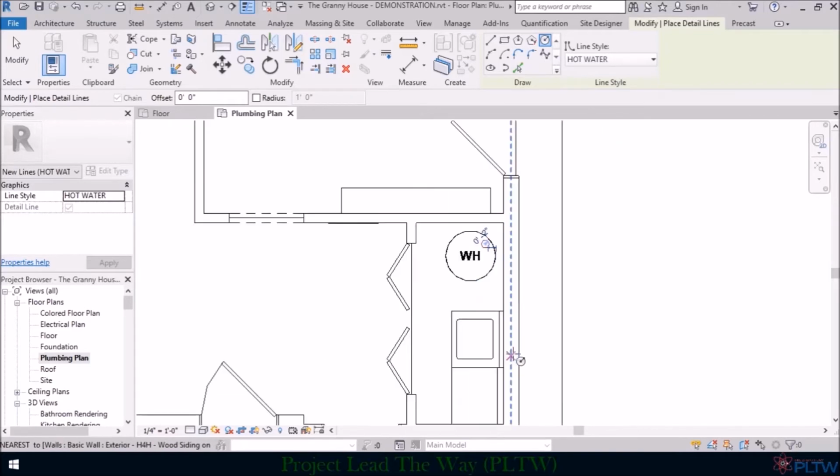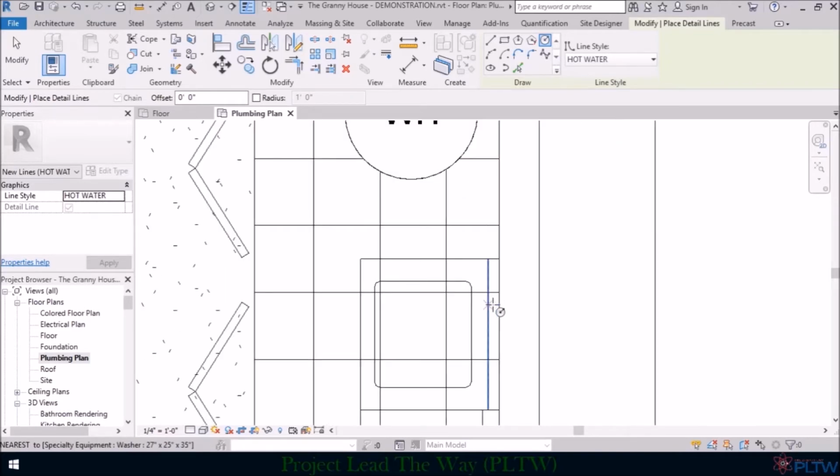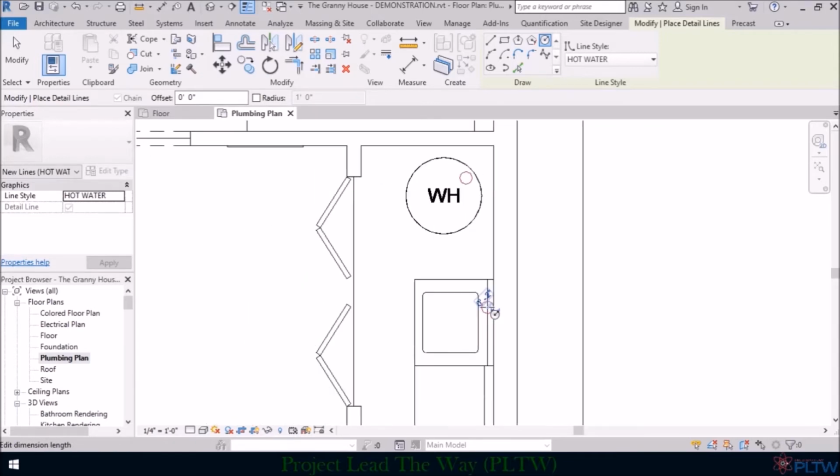I'm also going to provide a circle just about right here, even though this is not exactly where the hot water line will be for the washer. It would actually be somewhere up behind the washer, but I'm going to put just a circle there just to represent that is where hot water needs to be run to.